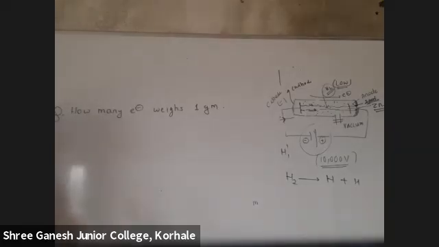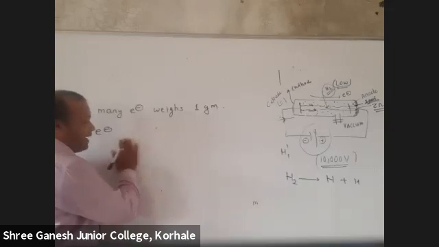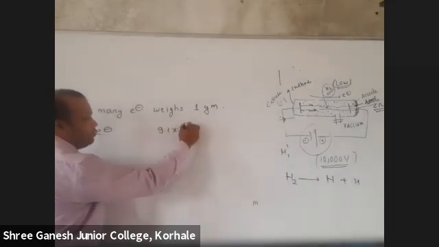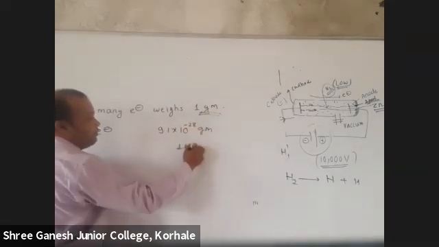Just tell me one electron. What is the weight of one electron in grams? It is 9.1 into 10 raised to minus 28 grams, and 1 gram.